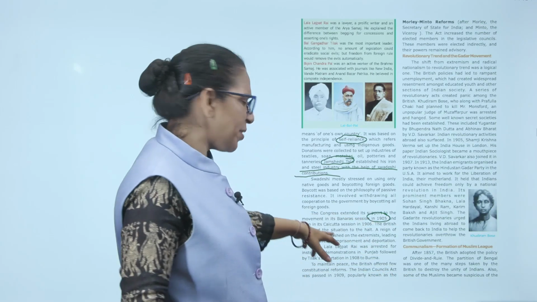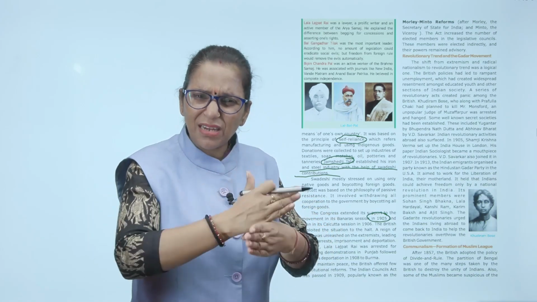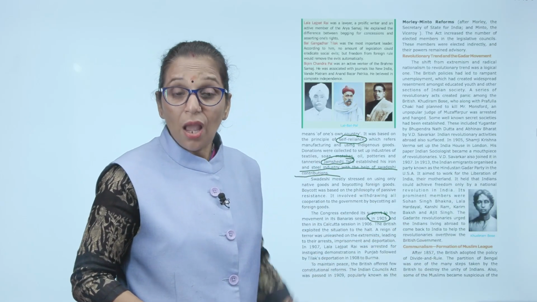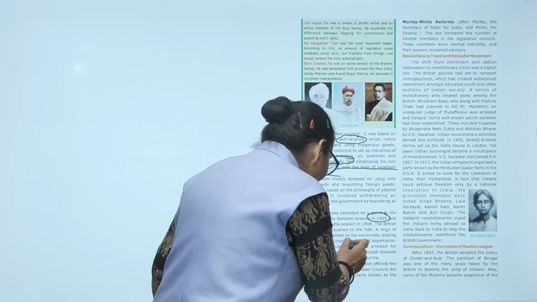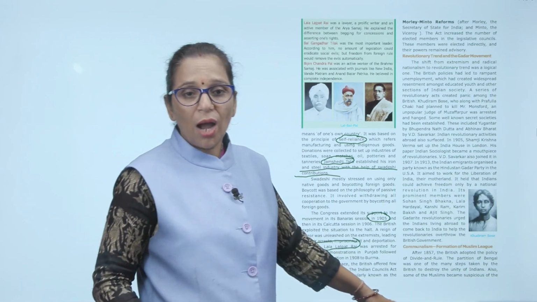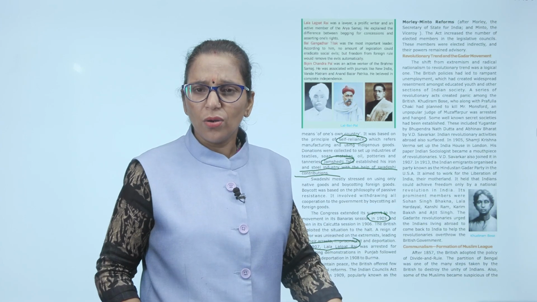The British exploited the situation. Ab Britishers ko laga the control is out of control. What did they do? Brutal suppression. A reign of terror was unleashed. Brutally beaten up, imprisoned, killed the extremists, leading to their arrest, imprisonment, deportation. In 1907, Lala Lajpat Rai was also arrested for instigating demonstrations in Punjab, followed by Tilak's deportation in 1908 to Burma.